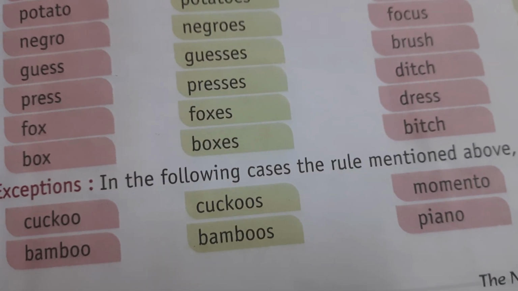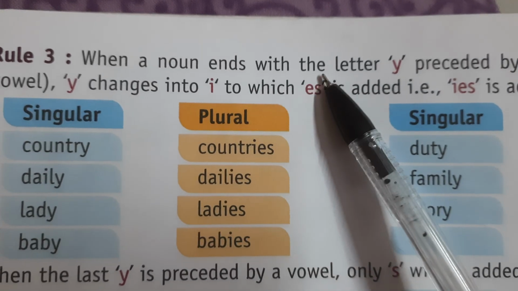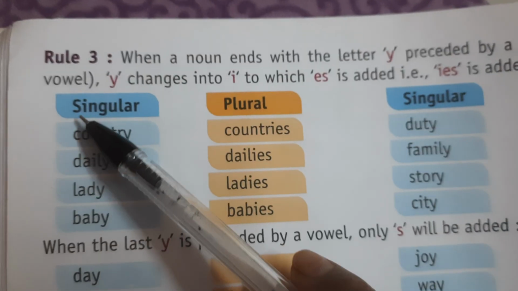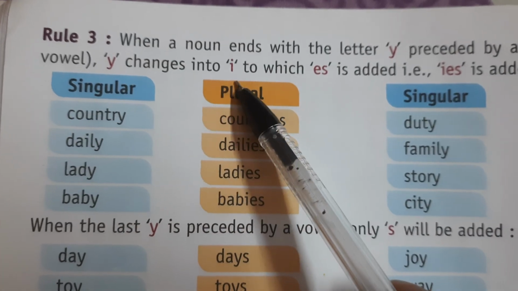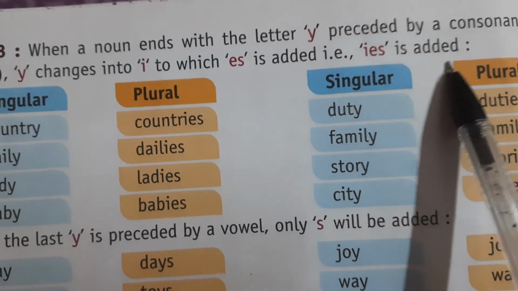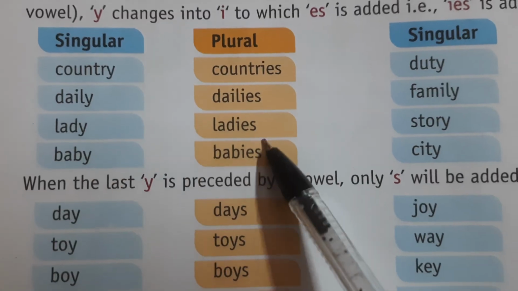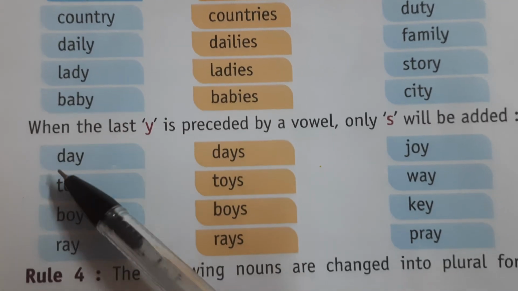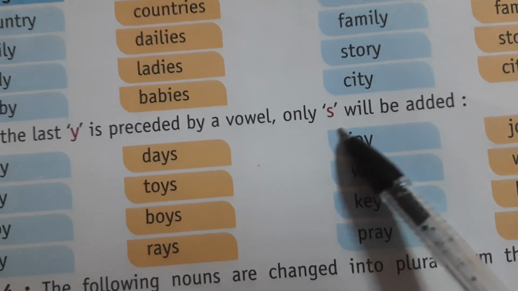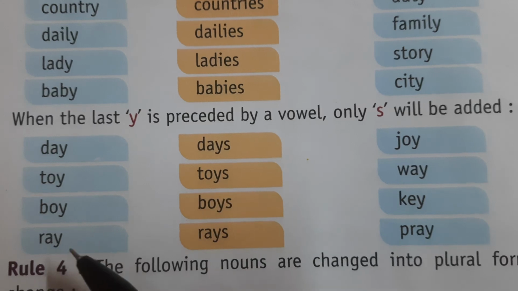piano, pianos. Now rule number 3: when a noun ends with the letter y preceded by a consonant, y changes into i and es is added, making ies, like country, countries; daily, dailies; lady, ladies; baby, babies. When the last y is preceded by a vowel, only s is added, like day, days; toy, toys; boy, boys; ray, rays.